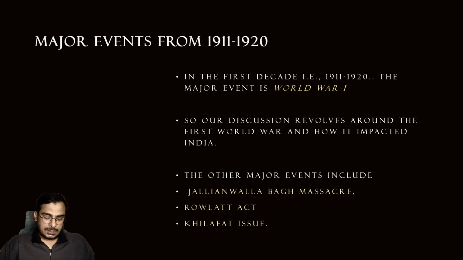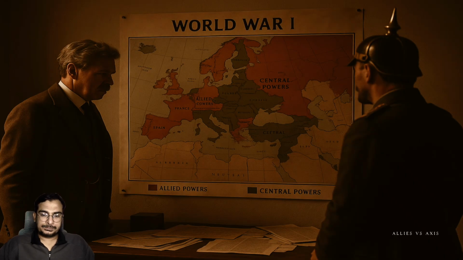So first thing is, from 1910 to 1920 or 1911 to 1920, the major event that has happened is World War One. So the discussion would be revolving mostly around World War One and the events that have unfolded in Europe and how it impacted India. Apart from this, from this decade, the other major events are Jallianwala Bagh massacre, Rowlatt Act, and Khilafat issue. That would be from the first decade that we are trying to cover here.